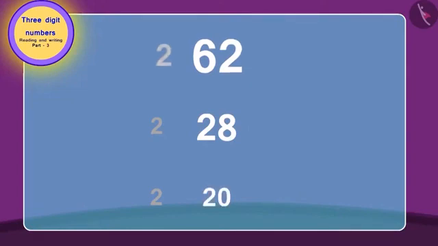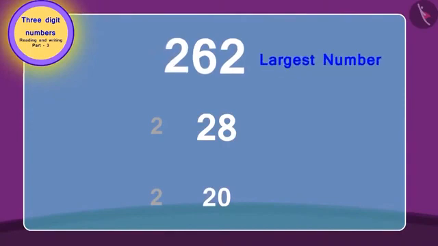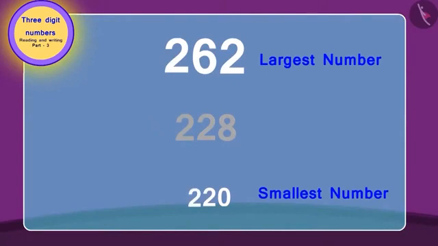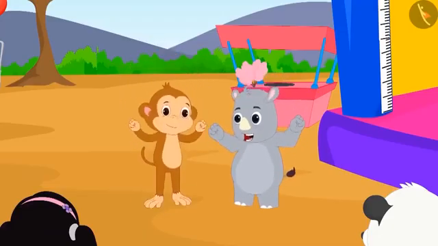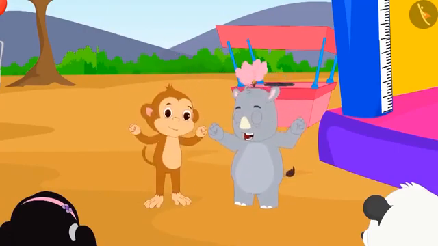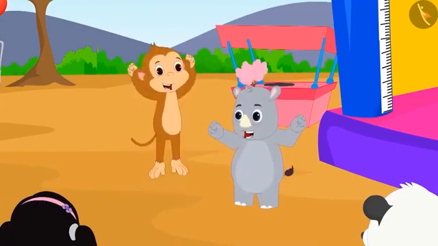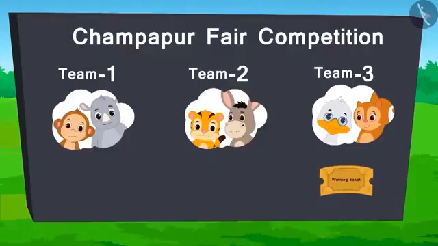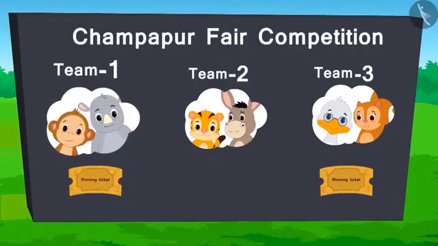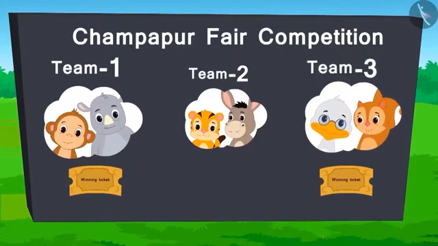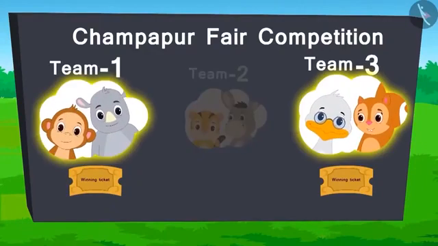In this way, 262 is the largest number. And 220 is the smallest number. Wow! Team 1 has won the ticket by reaching the highest number. Here is the score so far. There is a tie between Team 1 and Team 3.